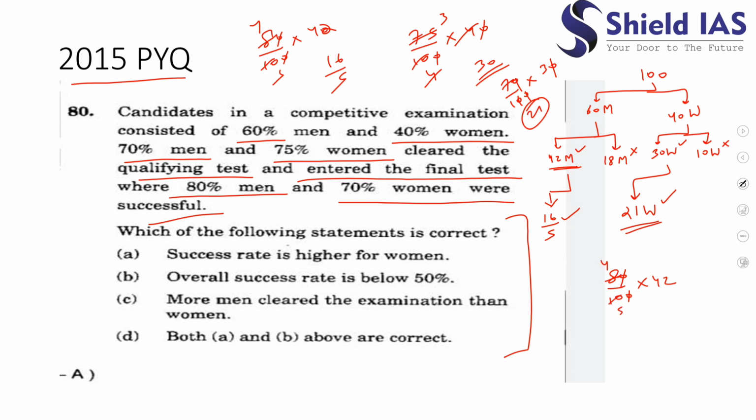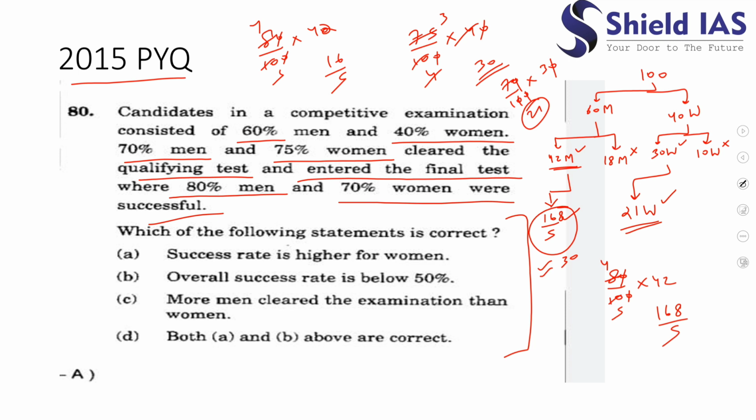Okay, I have done this mistake. 2 4s are 8, 2 5s are 10, so 168 by 5. It would be 168 by 5, not the other way around. Okay, 168 by 5, which is around, you can say,